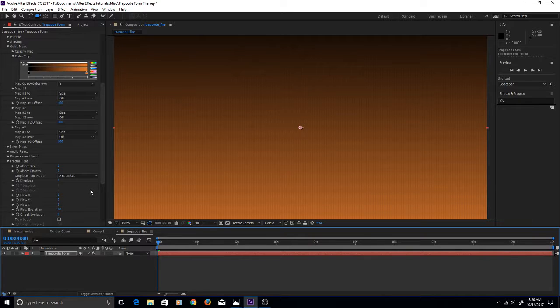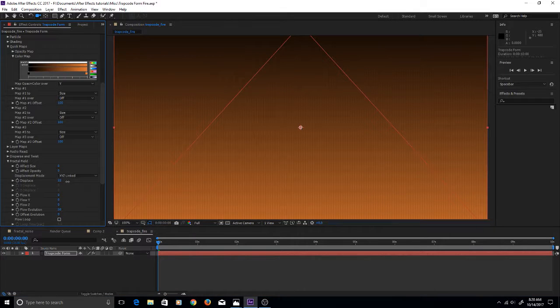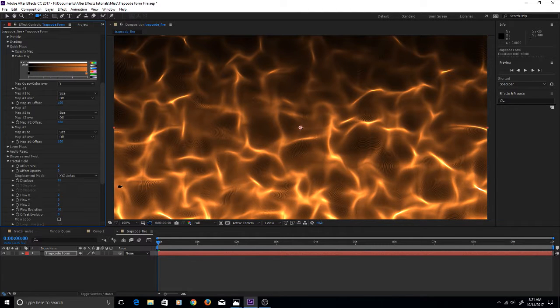So what we want to do is start dialing the displacement up a little bit. I'm going to just keep dialing it up to maybe the low 60s and see how that looks, and I think that's going to be about right. There we go. That gives us our initial look. The flames look to be quite realistic. We have lots of good contrast, lots of deep blacks and brilliant oranges here, and it's all showing up rather nicely.